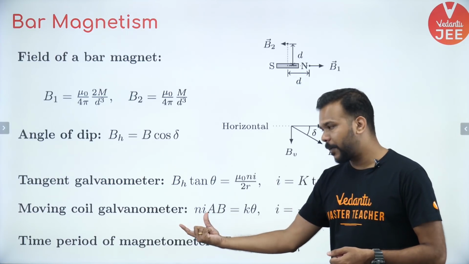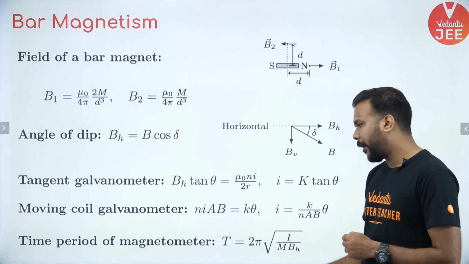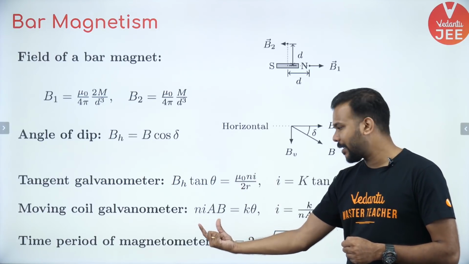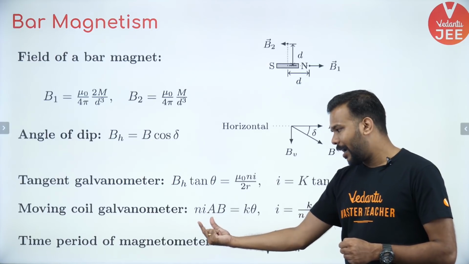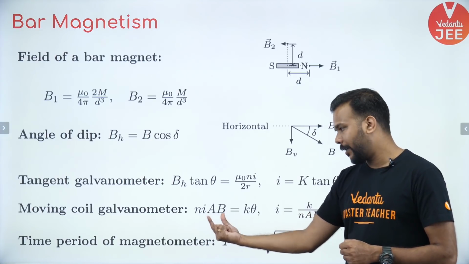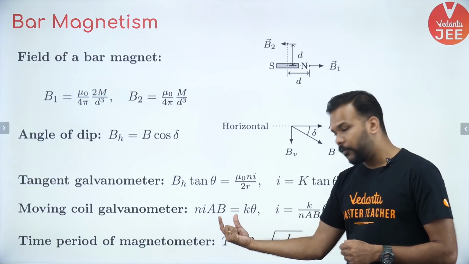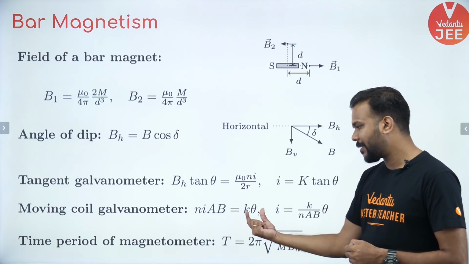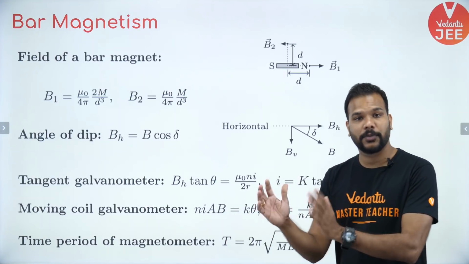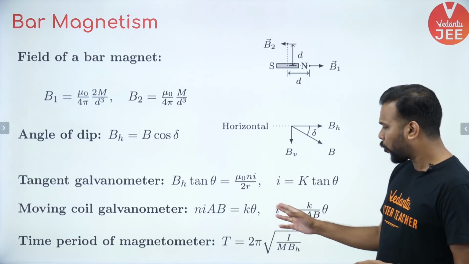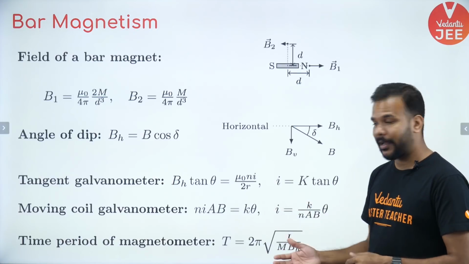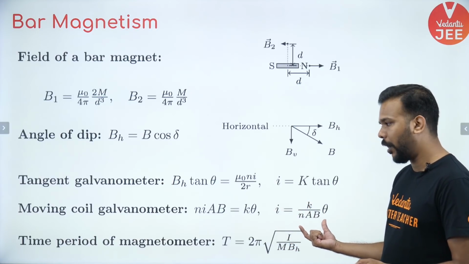Similarly, with respect to the moving coil galvanometer, the sensitivity is NIAB, where N is the number of turns, I is the current flowing in it, A is the area of cross section of the coil, and B is the magnetic field, equal to K into theta. K theta tells you the sensitivity of the galvanometer. The total current measured by the galvanometer is given by this particular formula.